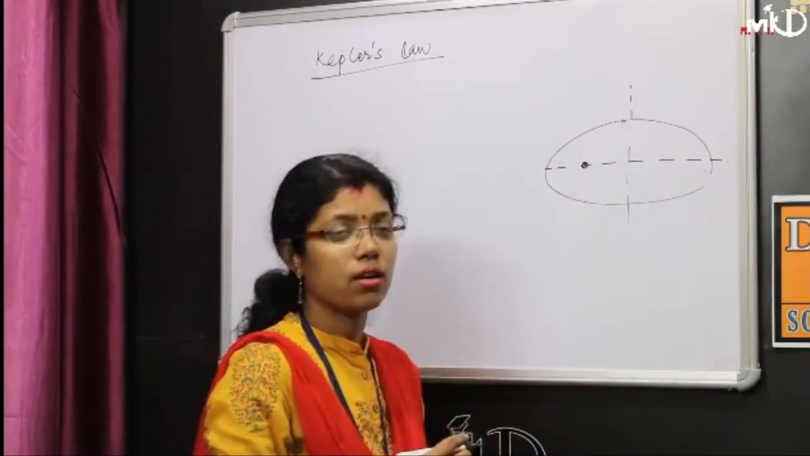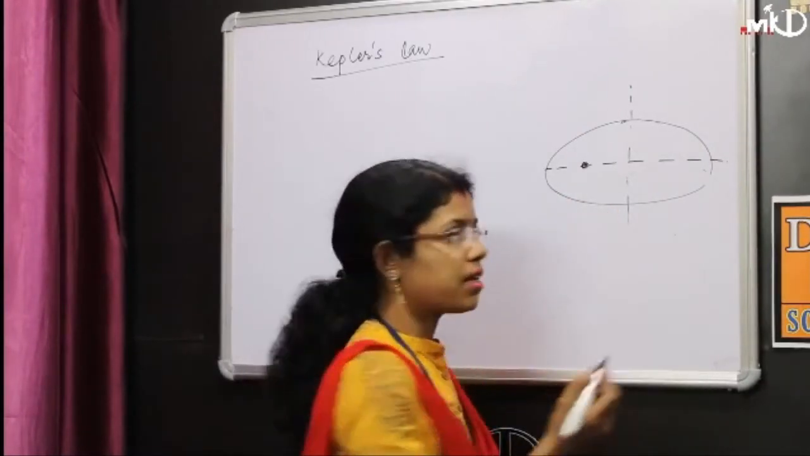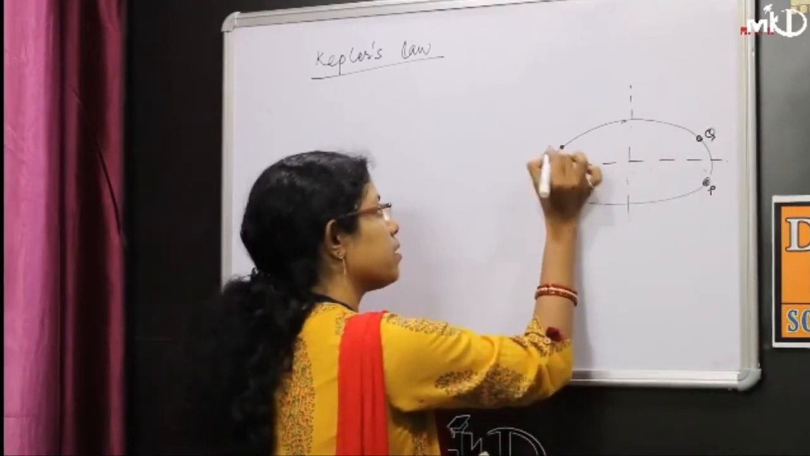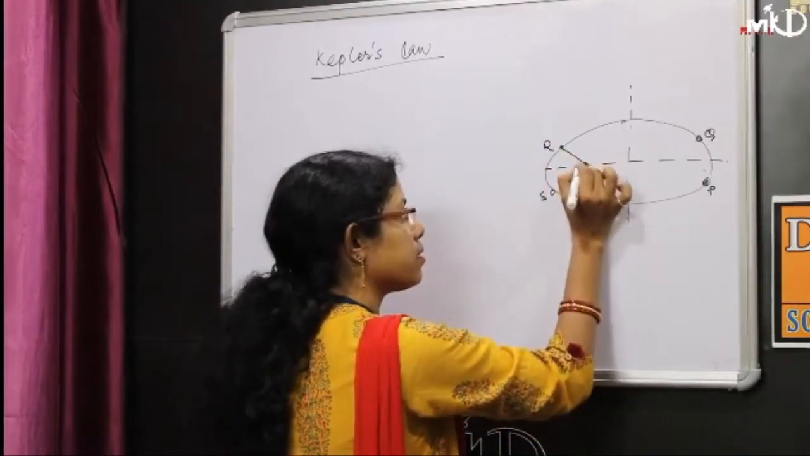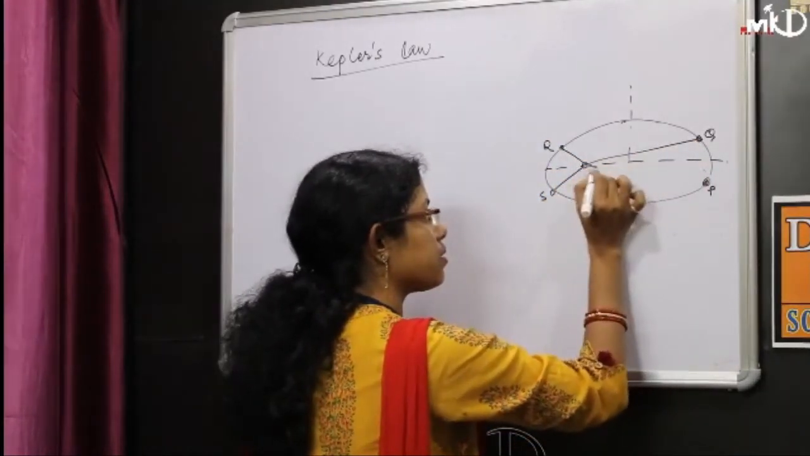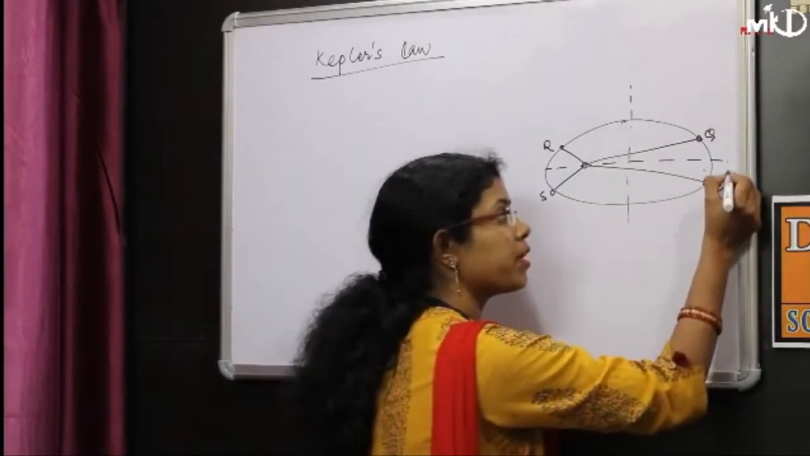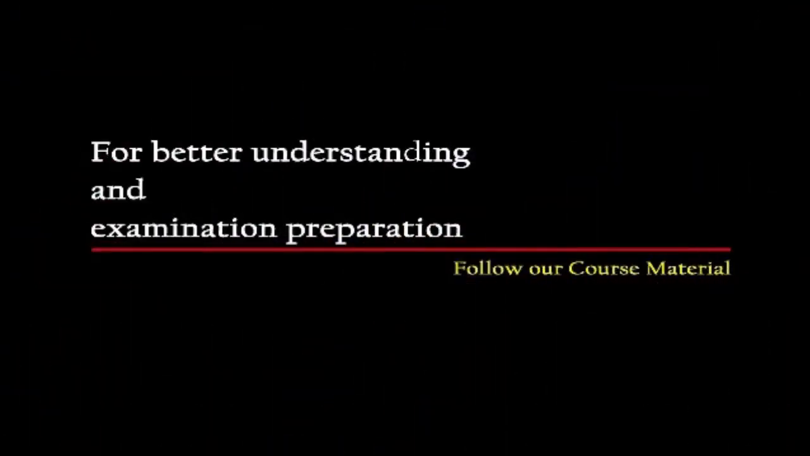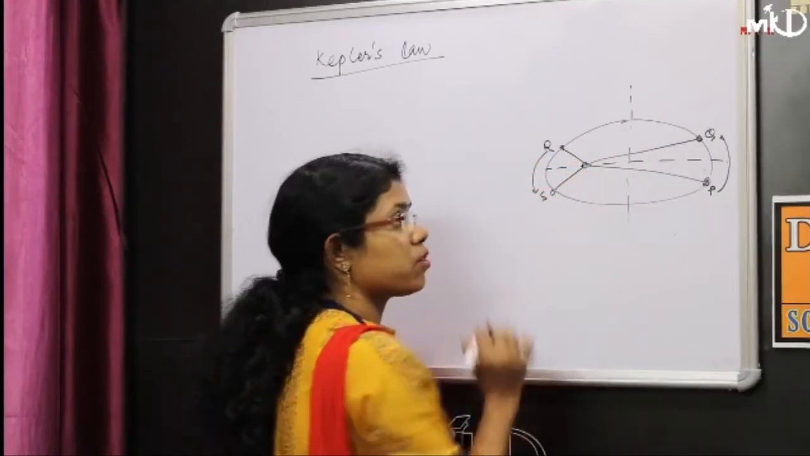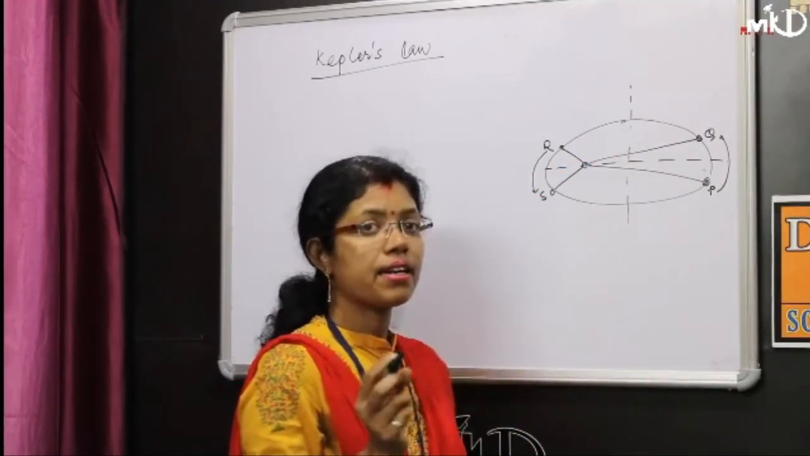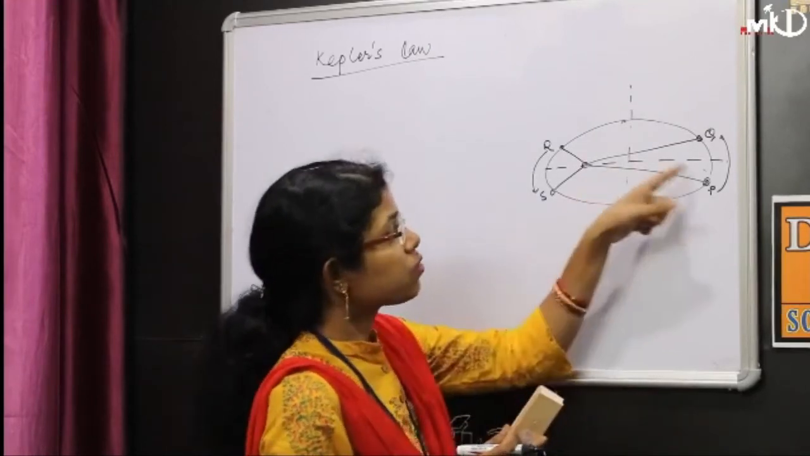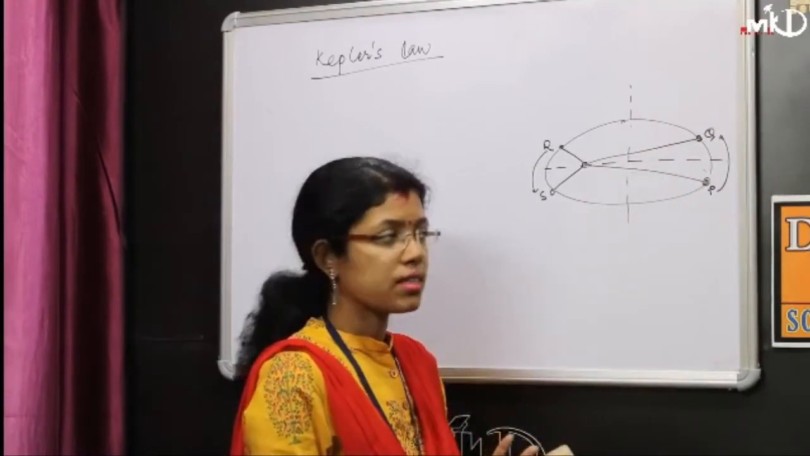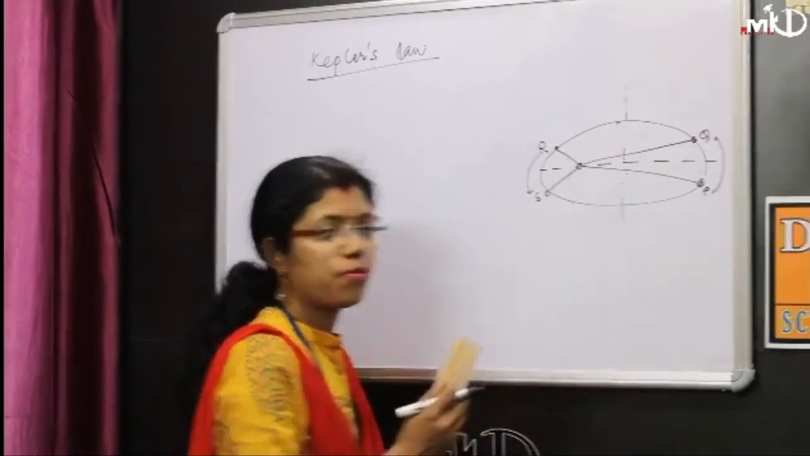The second law is the law of area. Law of area means, suppose let us consider Earth. Earth is moving from position P to Q and from R to S. If the area swept by the planet from P to Q for a particular interval of time is the same as from R to S, then the areal velocity is constant. This is the second law of Kepler's law of planetary motion.